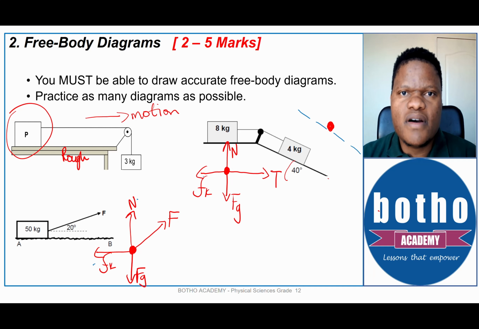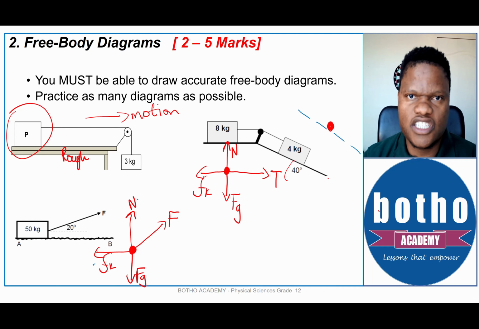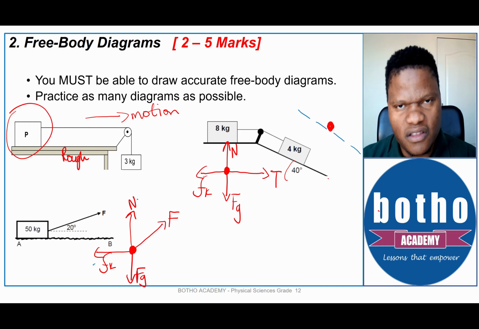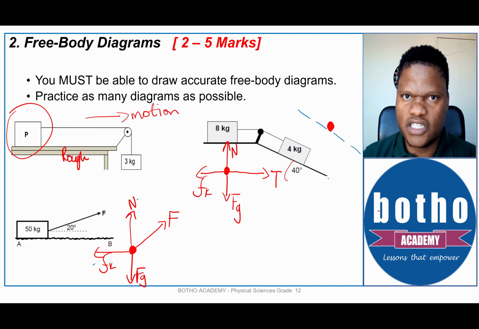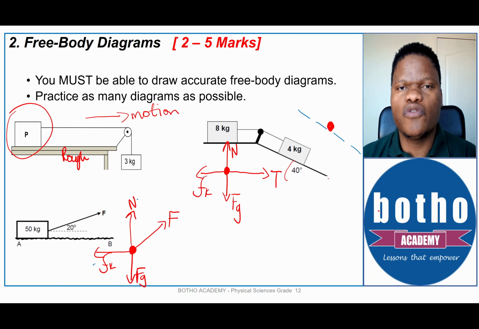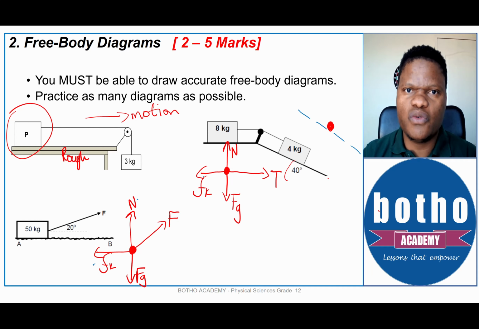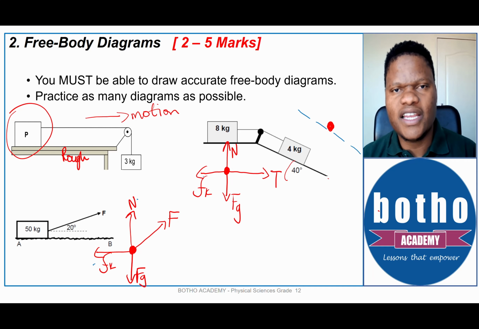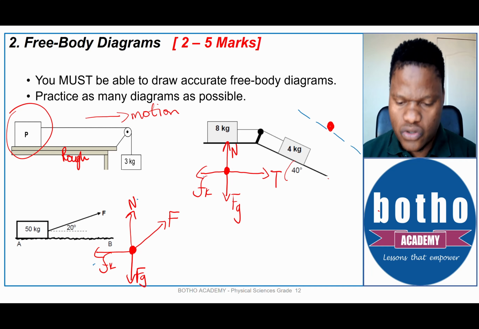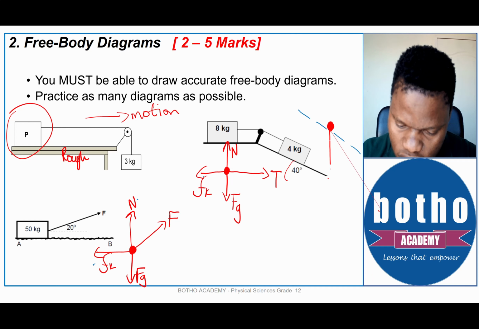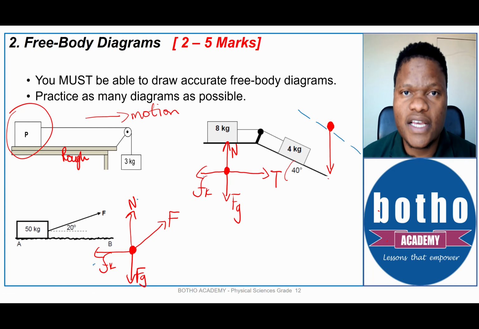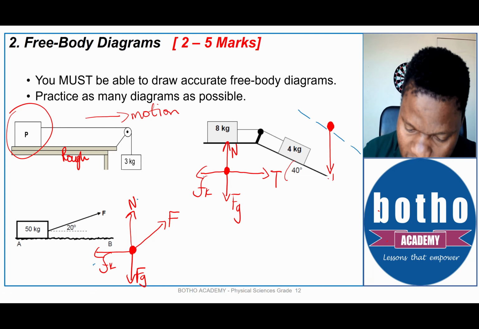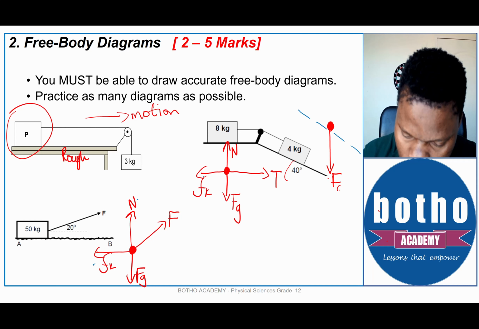Now, remember, I prefer starting with the forces that are always going in the same direction regardless of the surface. The first force that is always in the same direction would be the force of gravity. It does not matter whether the surface is orientated at an angle or it's a horizontal surface. The force of gravity will always point downwards, or perpendicular to the lines of your book, down towards the bottom of your script, all the time. That would be your force of gravity.